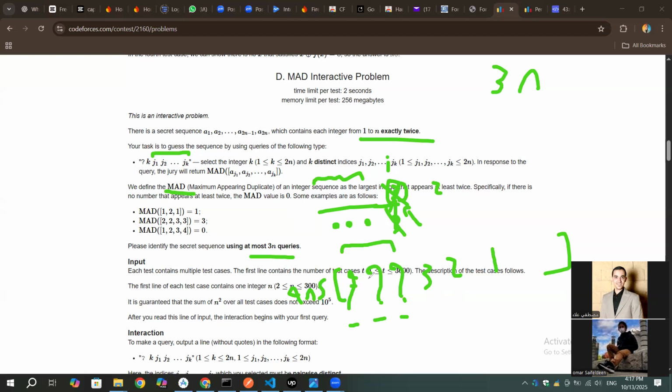So how many queries have we done so far? We are looping through all of this array. The array contains exactly twice each of the elements from 1 to n. So its length is 2n. So we've done 2n queries. Okay. Now we are left with only n queries, right? 3n minus 2n.